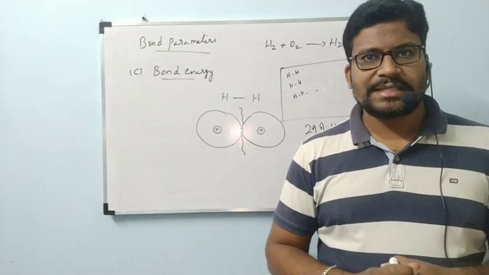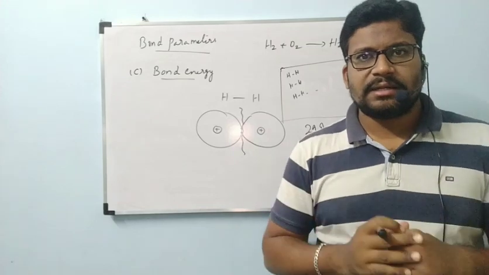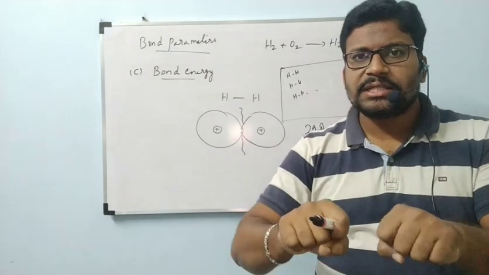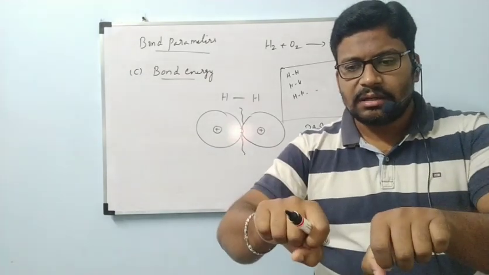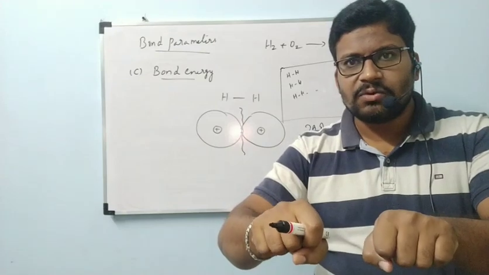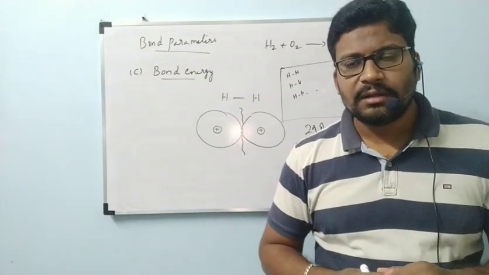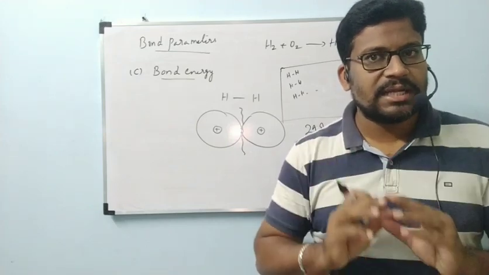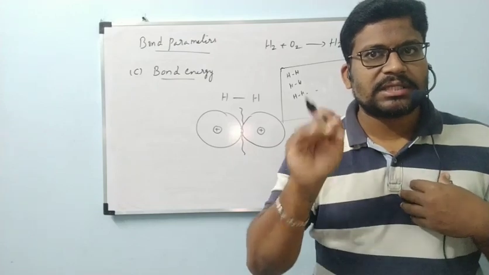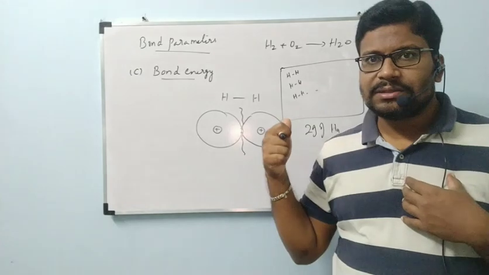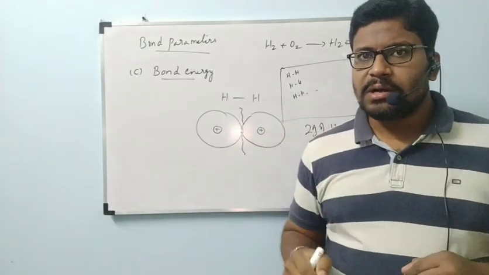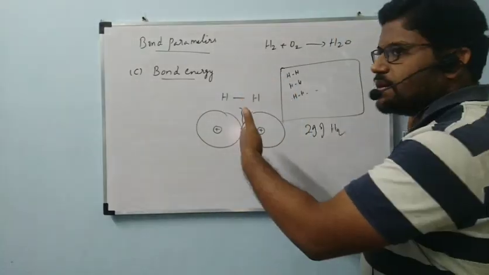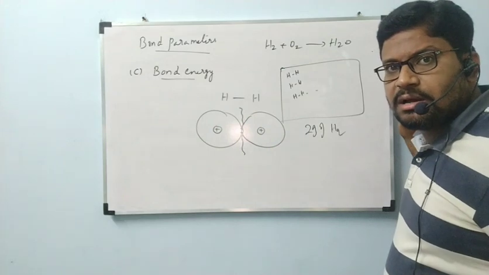Or let us consider one stick. I want to break that stick. I have to give some amount of energy, then only the stick will be broken. If I simply bend it like this, a little amount of energy I gave, the stick will not be broken. Why? To break that stick, it requires some minimum amount of energy. Like that here also, if we want to break the bond, a certain amount of energy should be given from outside. That amount of energy required to break the bond is called bond energy.